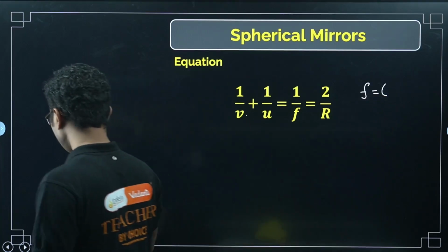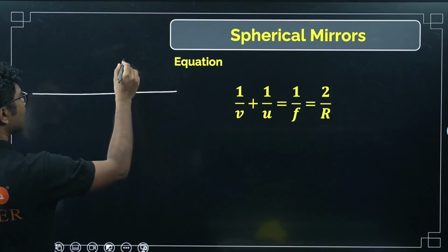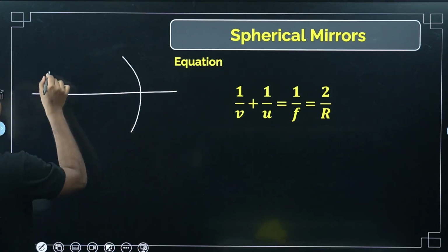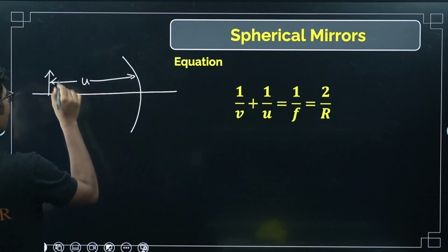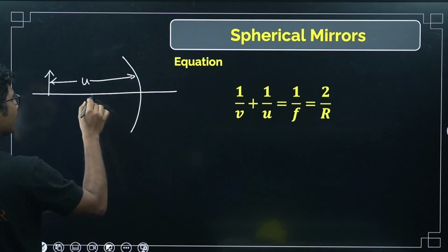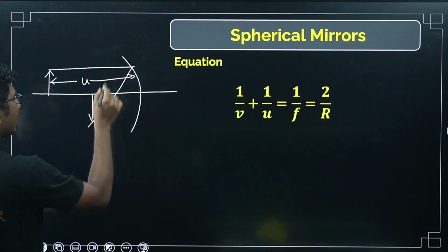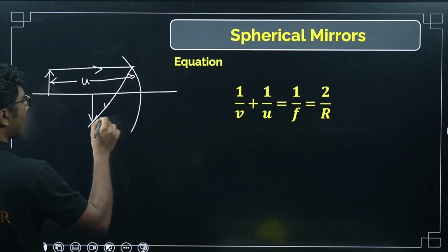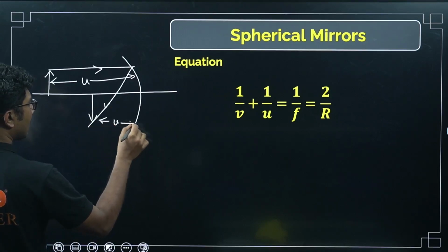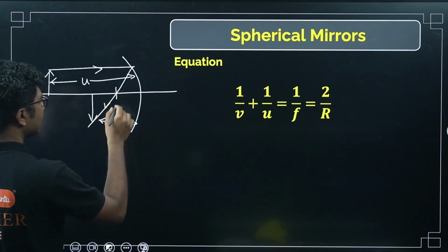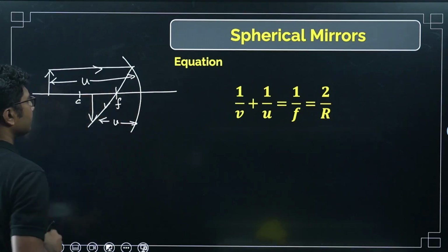Let me explain all the symbols. Suppose in front of a convex lens I have placed one object. The distance, this distance is U. And suppose I am observing one image here. So this distance is V. Where it bisects here, this is F, and the double of this distance somewhere, this is C.